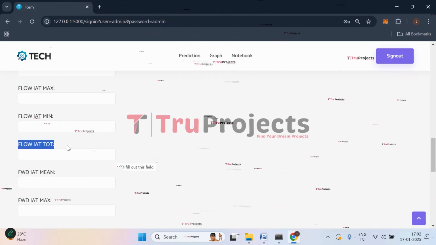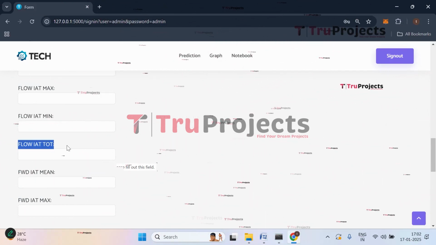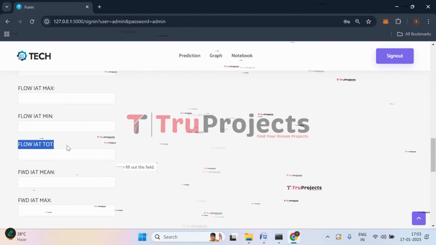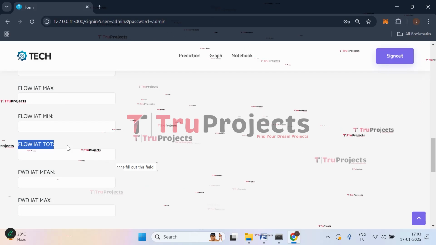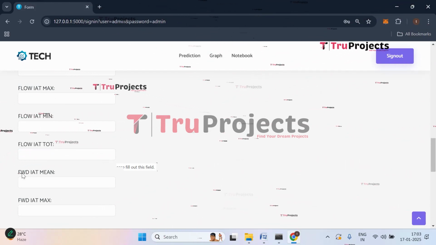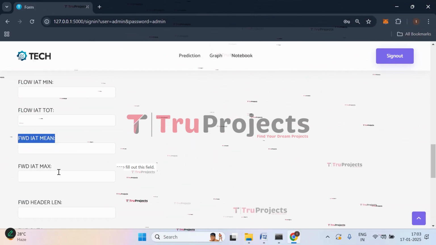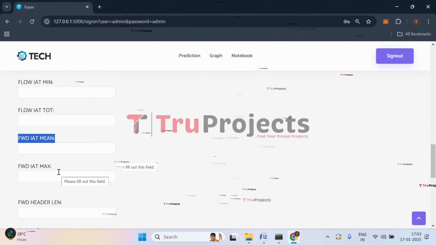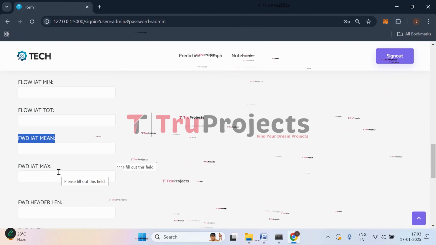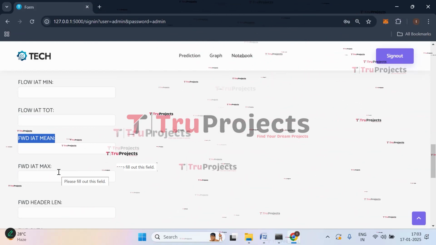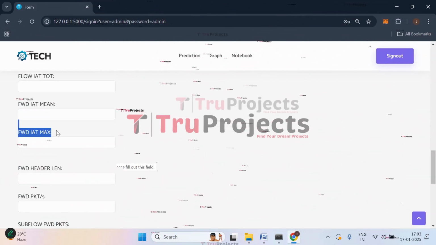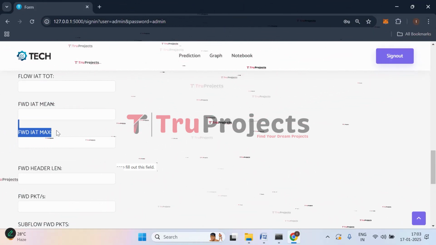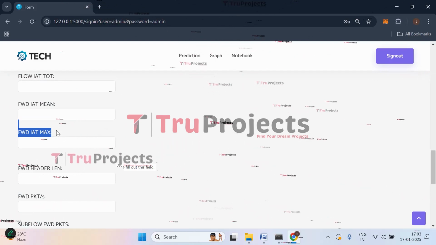Then we have flow IAT total. It is the total inter-arrival time. It is the sum of all the inter-arrival times across all the packets in the flow. Then we have forward IAT mean. It is the forward inter-arrival time mean. It is the average time between packets in the forward direction of the flow. It is similar to flow IAT mean. Then we have forward IAT max. It is the forward inter-arrival time maximum. So it is the maximum inter-arrival time between packets in the forward direction.